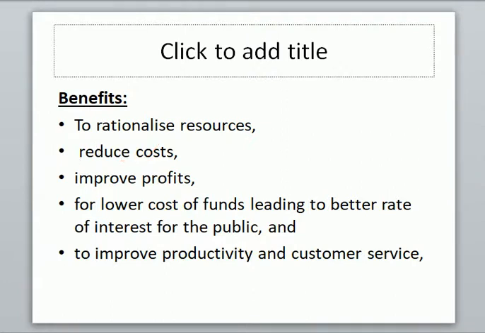With the mergers, what happens? We can rationalize the resources, means we can utilize the resources at the optimum or maximum level. It reduces our cost, improves our profits, and also when all the banks have merged, what happened then? All the money of the banks has now got to the parent bank of SBI. So SBI is now floated with a lot of money from its associate banks. SBI has got some more amount of money with them, and you know the concept of monetary policy. The more money means less interest rate the banks will give the loan. Less money means more interest rate the bank will give.